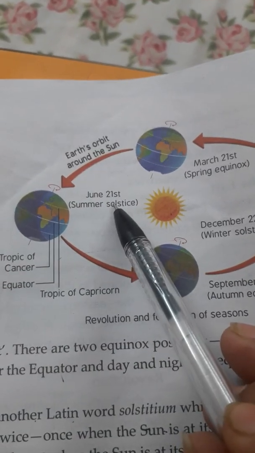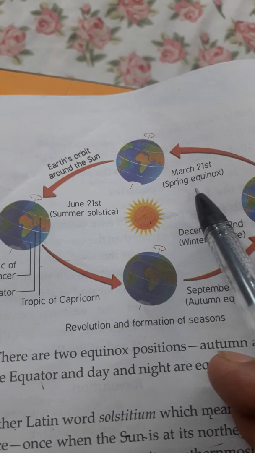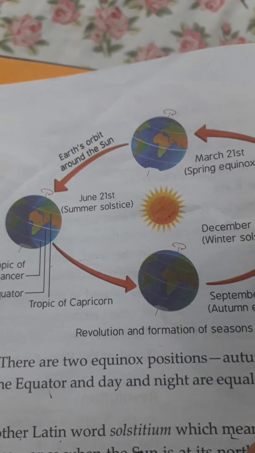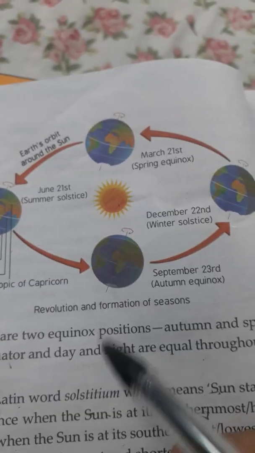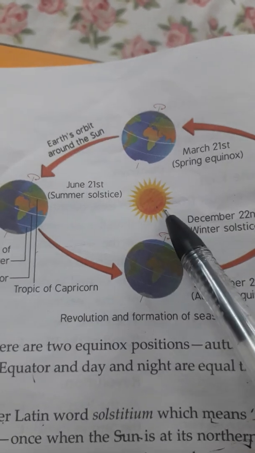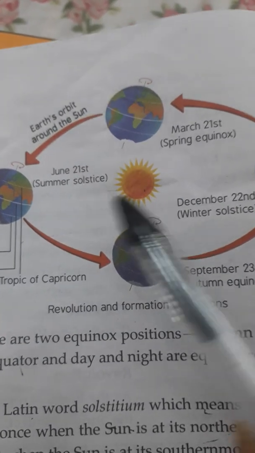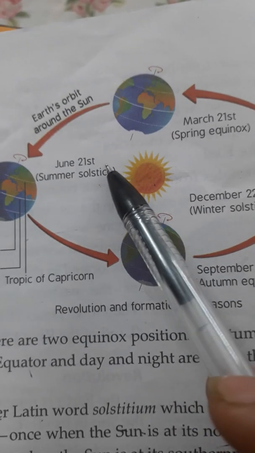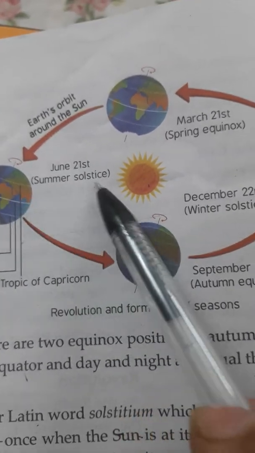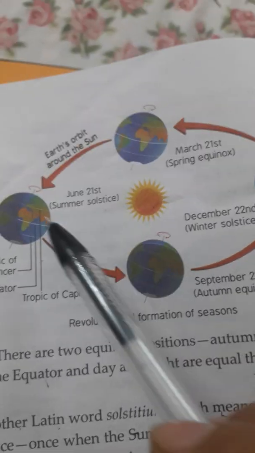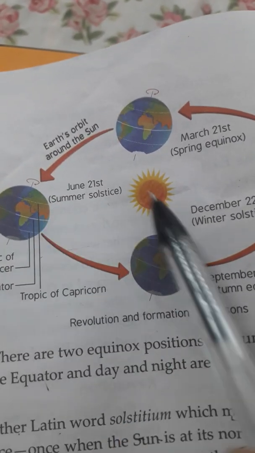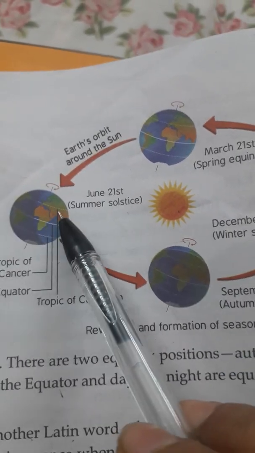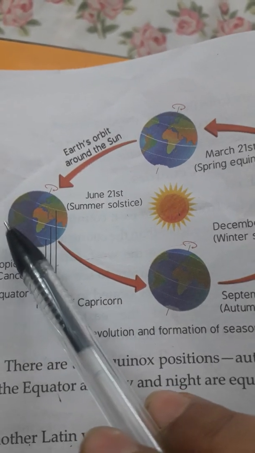This is summer solstice. This is equinox. And there are two equinoxes and there are two solstices. Equinox is when days and nights are equal, and solstice means when the sun stands still. When our earth is tilted towards the sun, this side is summer and the opposite side of the earth faces the winter season.